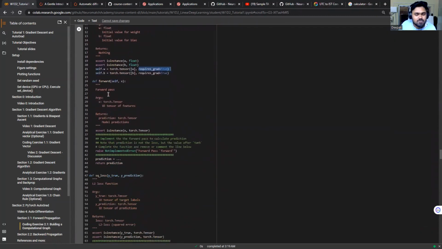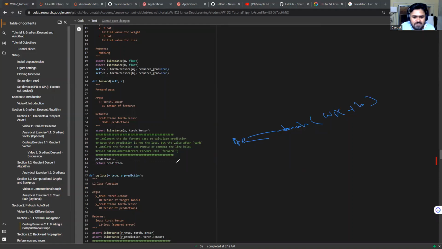Next we have to implement the forward function, where we write the prediction. What is the formula for the prediction? Here we have to write prediction equal to tanh of wx plus b.